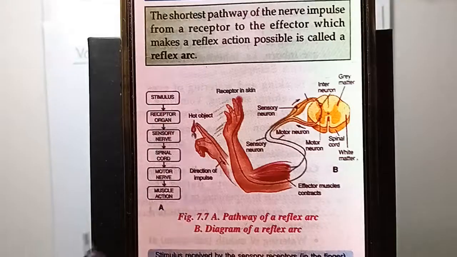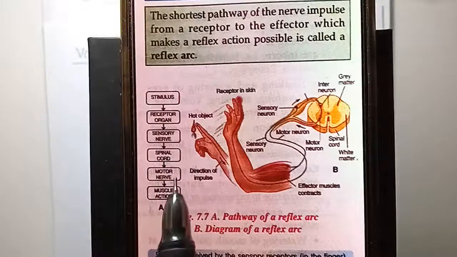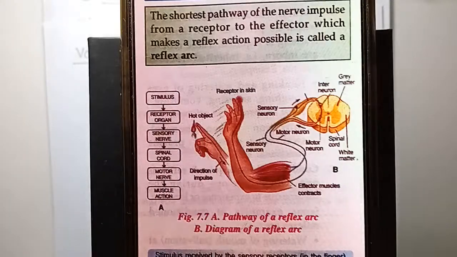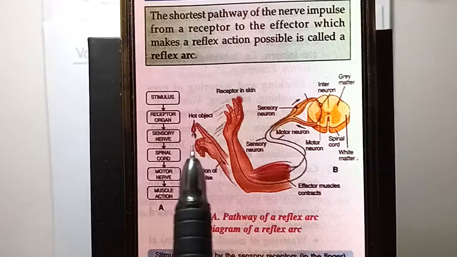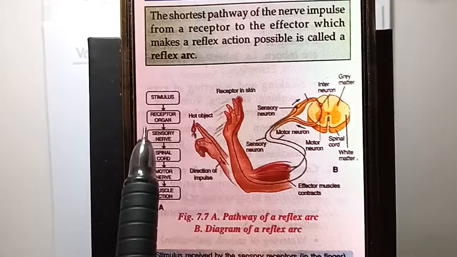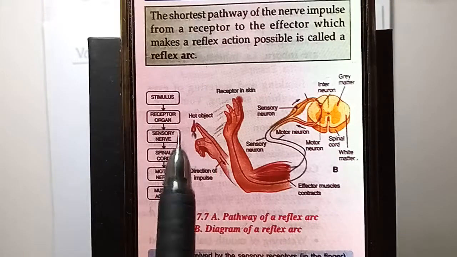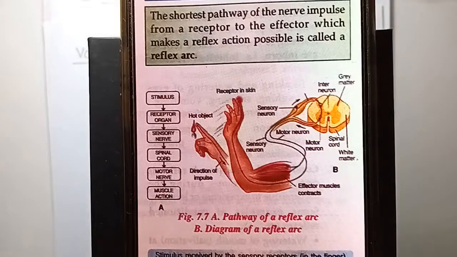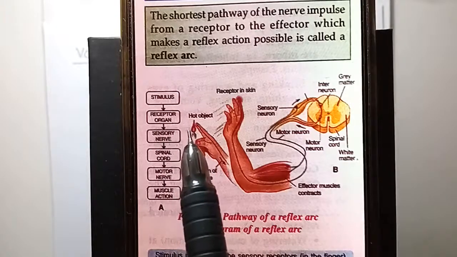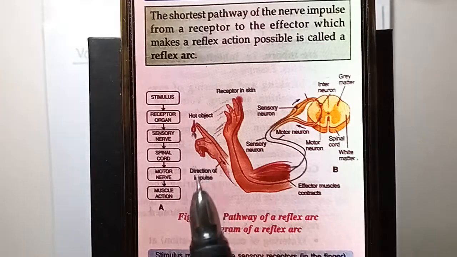Stimulus means एक trigger मिल गया अभी, ठीक है, ये stimulus है, this hot object, and this organ, your finger, is called the receptor organ.